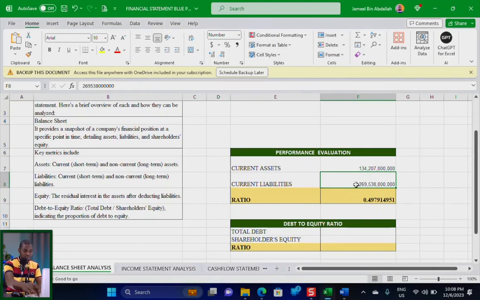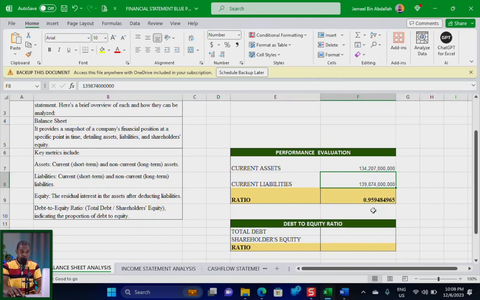Now, after dividing this by this, the value of the ratio I have is less than 1. Since it is less than 1, that is to say the company does not have enough assets that are easily convertible into cash, because the number of liabilities the company needs to pay within 1 year is more than the assets the company has that can generate income for it within 1 year. I hope you understand this. So that is what this very particular ratio is trying to communicate.